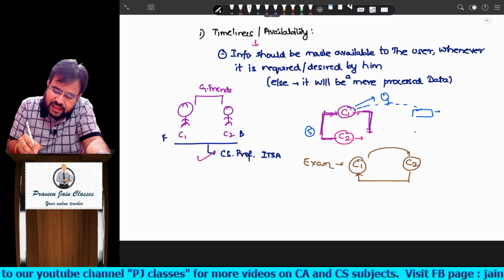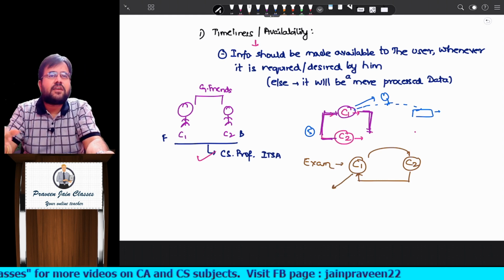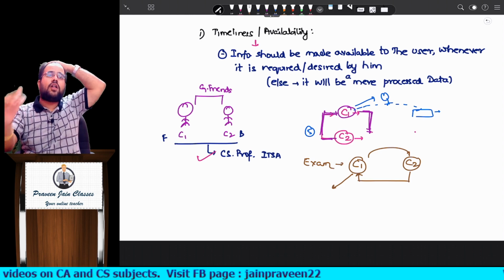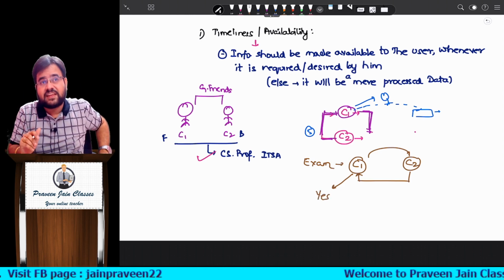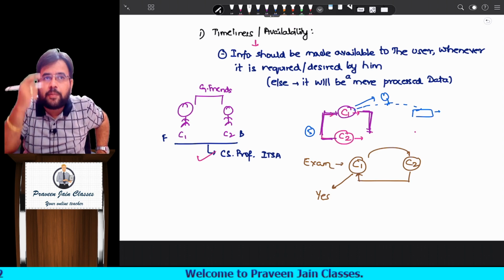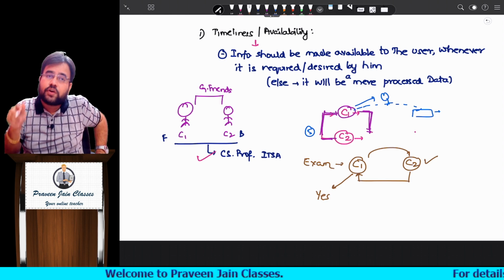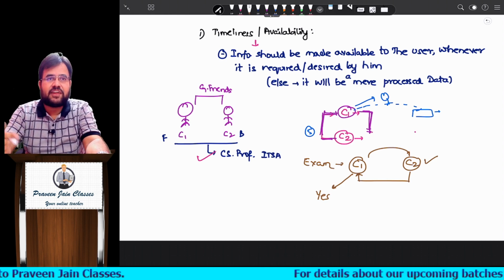Now, whatever Chintu 1 is saying, is it a perfect answer or not? Don't you think he discussed all the side headings? The answer is yes. But still, can I say he did not give it when it was required by the user? Chintu 2 required this during the exam, but he provided it after the exam.